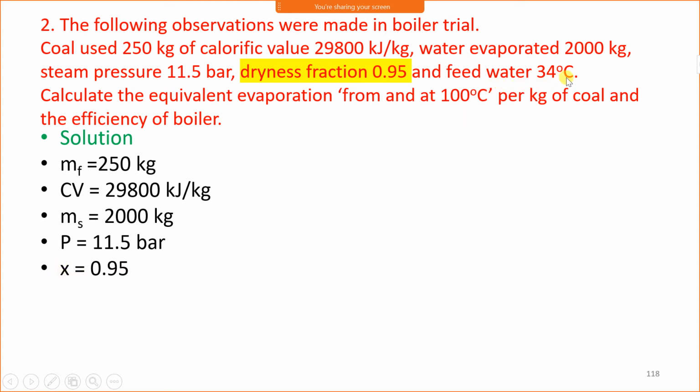Feed water temperature is 34 degrees Celsius, that is T1 is equal to 34 degrees Celsius. Calculate equivalent evaporation, that is E, from and at 100 degrees Celsius. The way of writing equivalent evaporation is always from and at 100 degrees Celsius. Don't be confused by this form. Look at equivalent evaporation per kg of coal, and next is the efficiency of boiler.